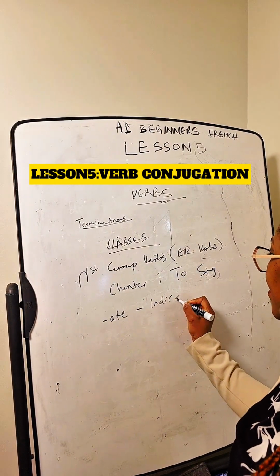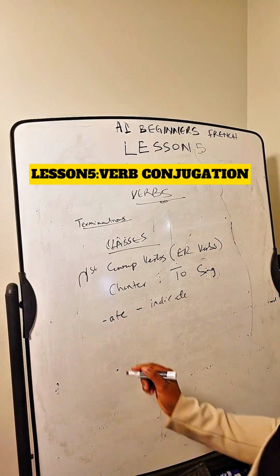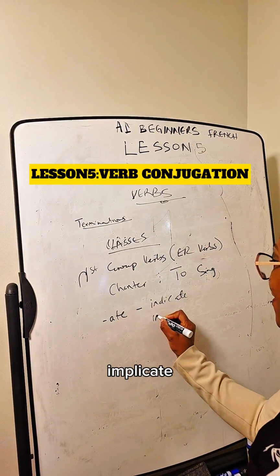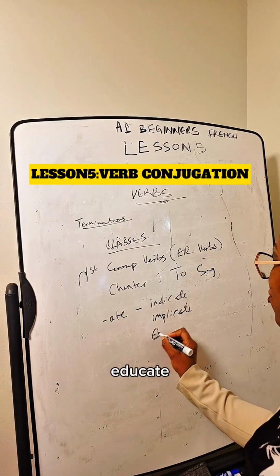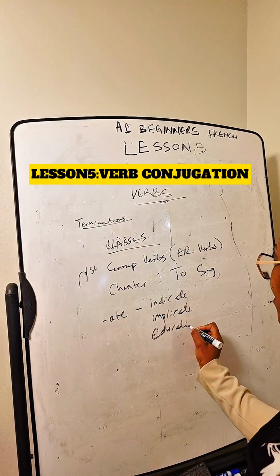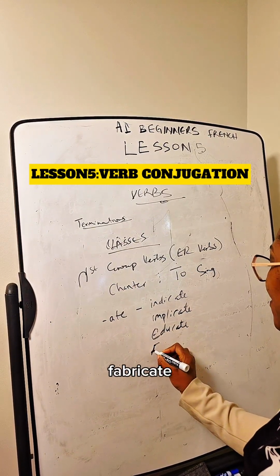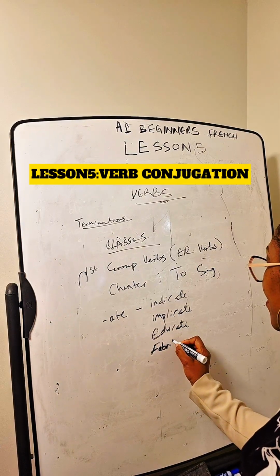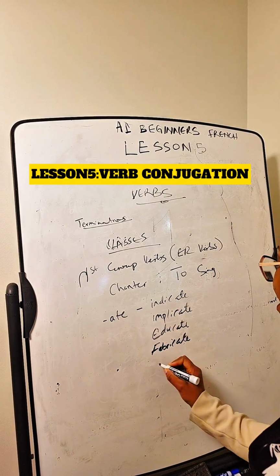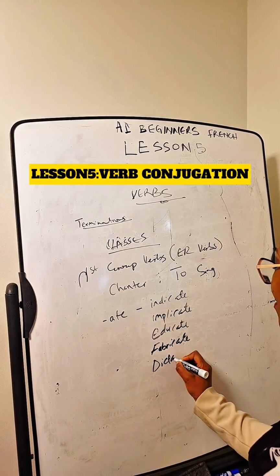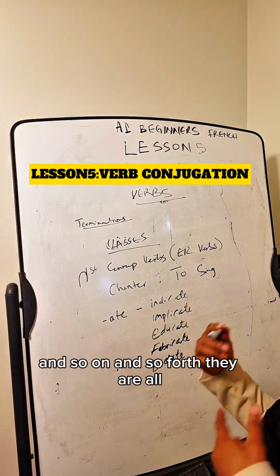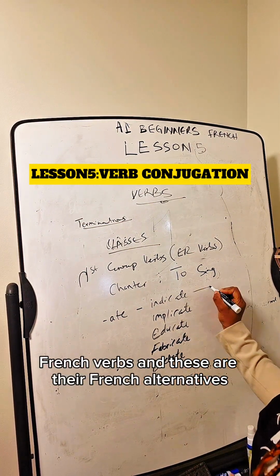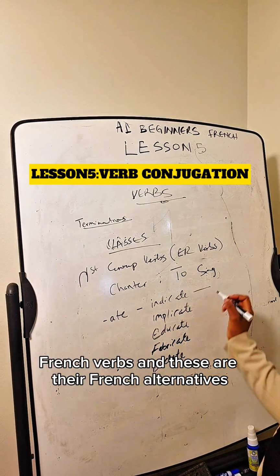Indicate, implicate, educate, fabricate, dictate, and so on and so forth. They are all French verbs, and these are their French alternatives.